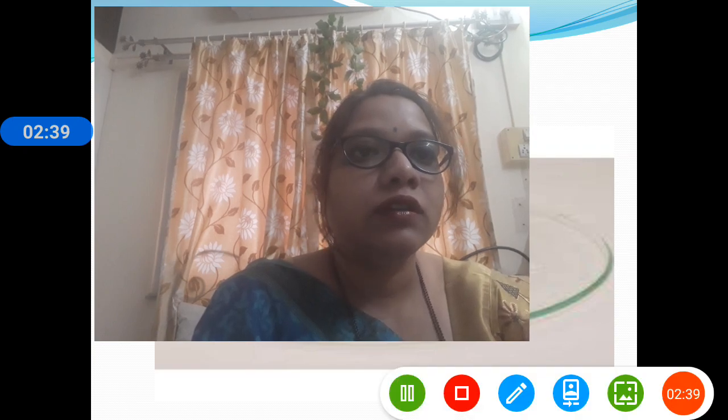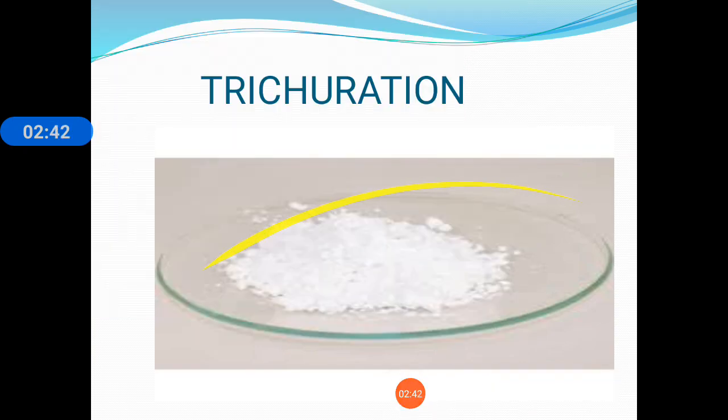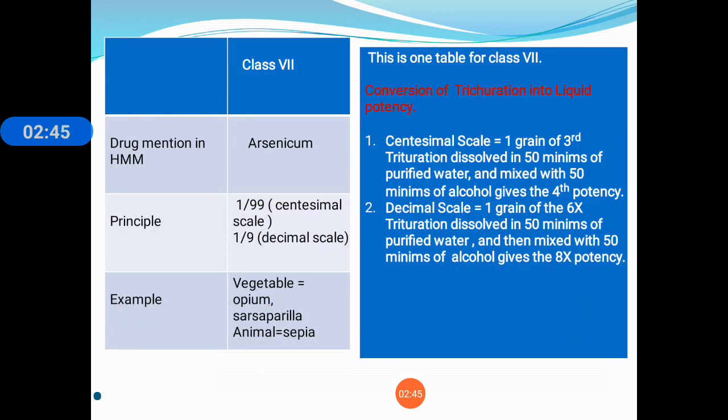Then about class 7. The fundamental of class 7 is in homeopathic materia medica pura, in the drug arsenicum. I'm sorry, it is materia medica pura. By mistake it is written as HMM, but it is materia medica pura. It mentioned the drug arsenicum.